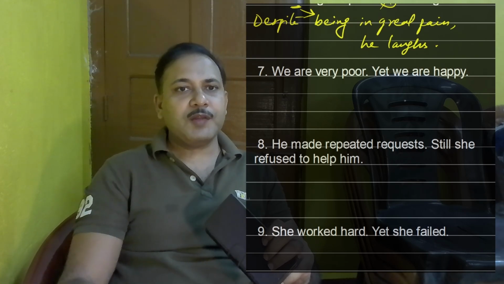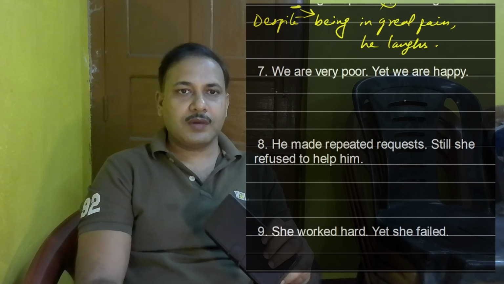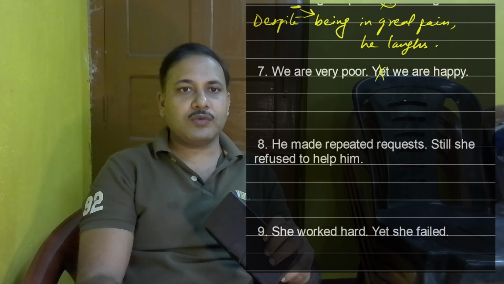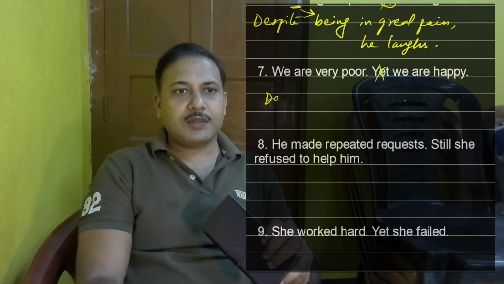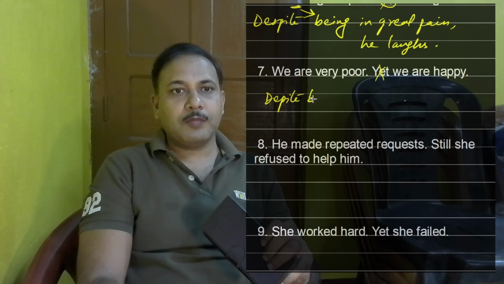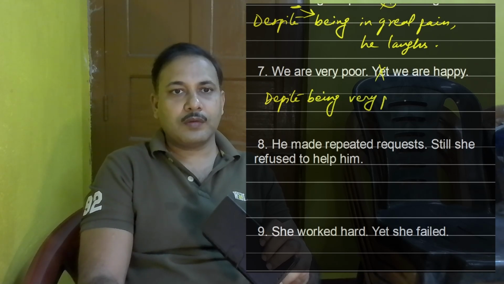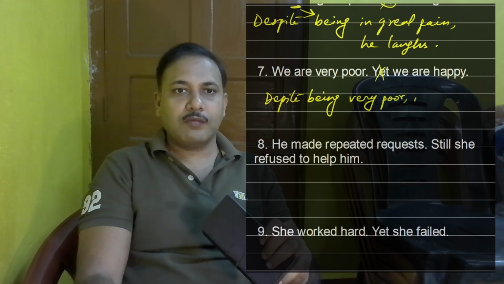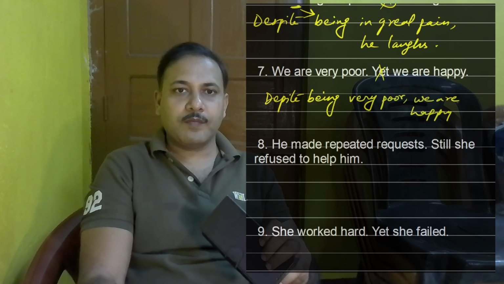Number 7, we are very poor yet we are happy. Again, we will first cut this out. Despite being very poor, we are happy.